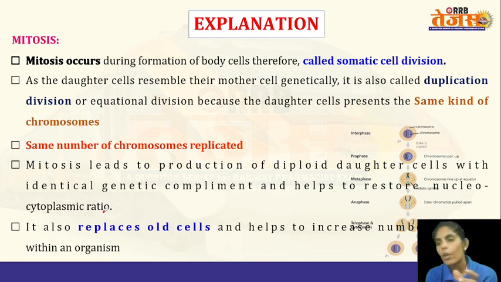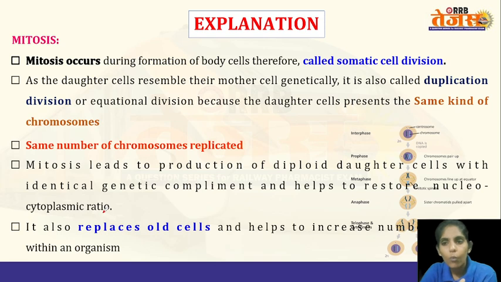diploid in nature. Whereas in the reproductive cell division, or meiosis, the number of chromosomes will be decreased in the daughter cell. So if the parent is diploid in nature, the daughter cell will be haploid. So that is about the somatic cell division.